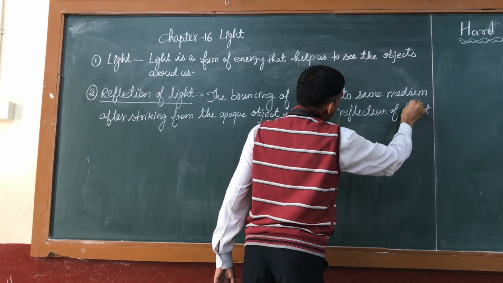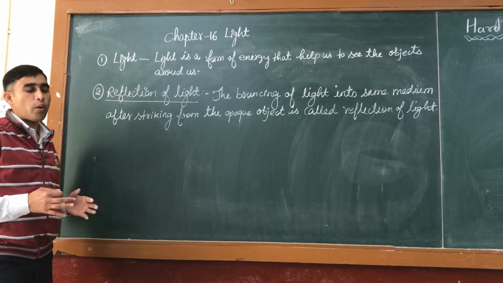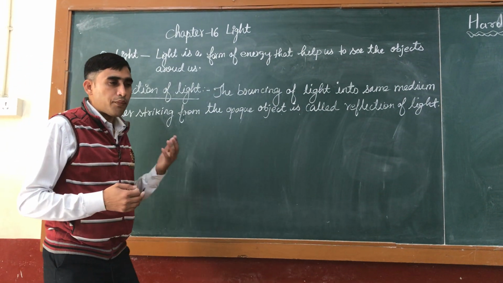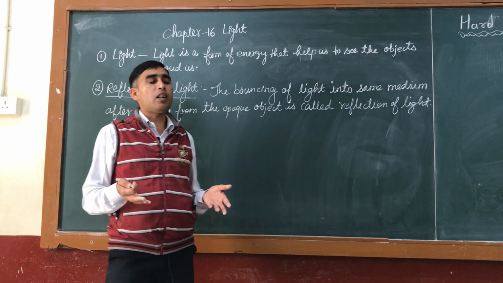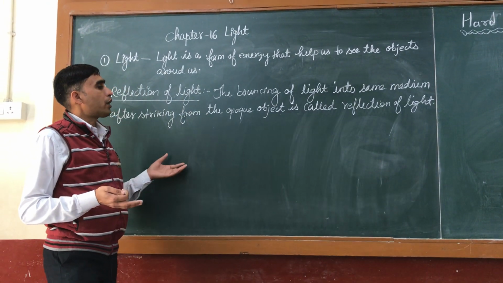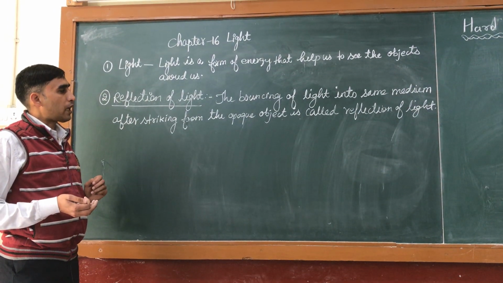Or we can say in other words, when light falls on an object, this object reflects this light into the same medium. So the bouncing of light from an opaque object or mirror is known as reflection of light.